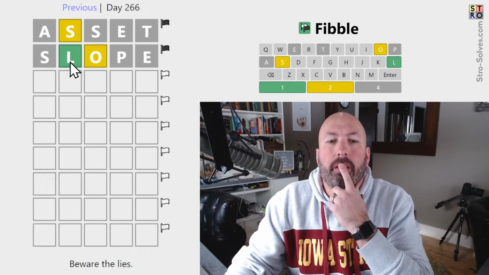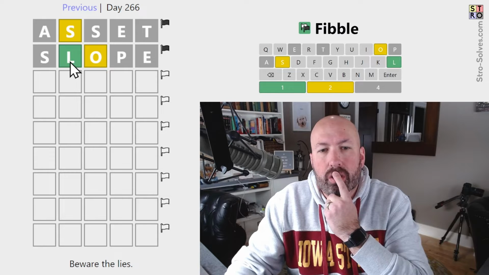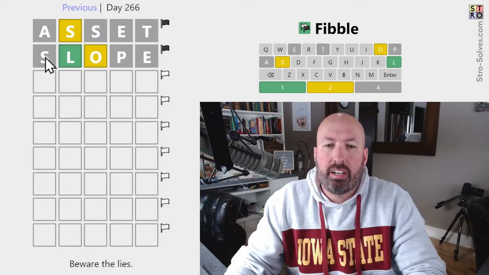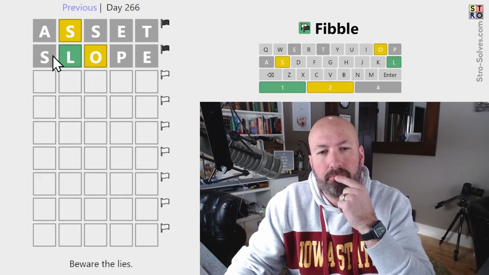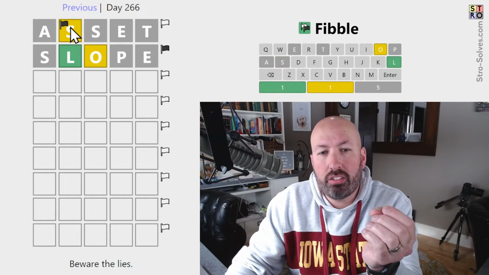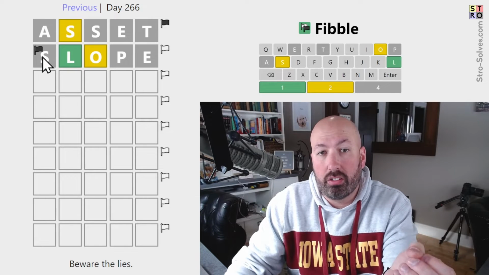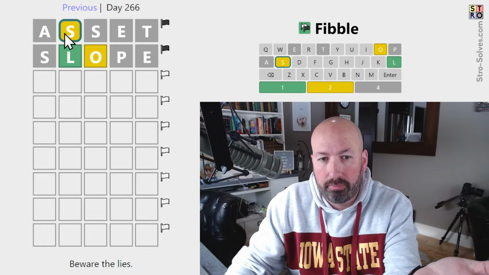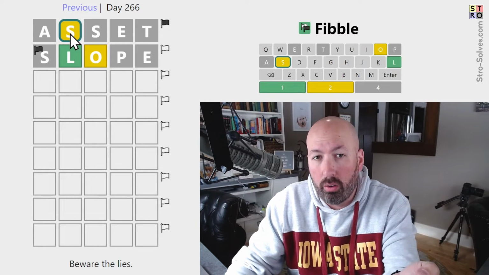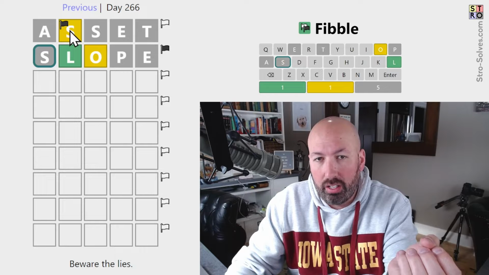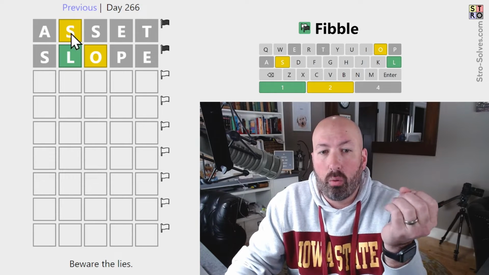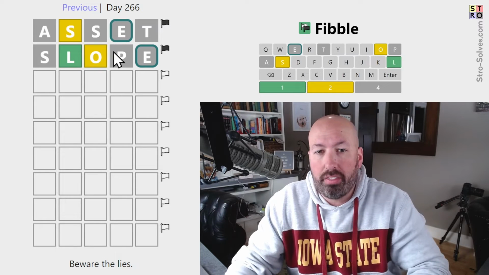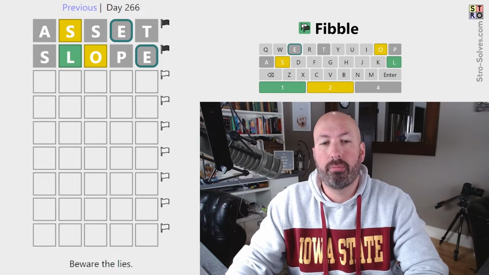Okay, so, interesting. What do we know? Not much. Right, so either this is a lie, or this is a lie. If the yellow S is true, then the gray S is the lie. If the gray S is true, the yellow S is a lie. So one of those two is a lie. Whichever one of those two is a lie, the E is definitely true on that line, which makes it true on both. So the E is true.